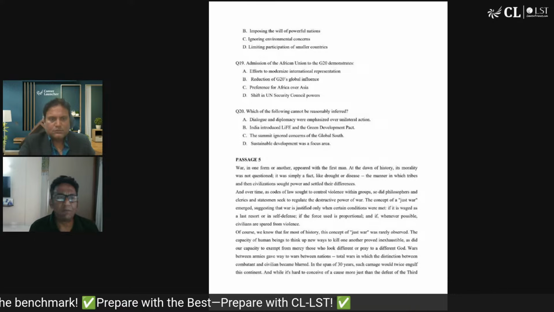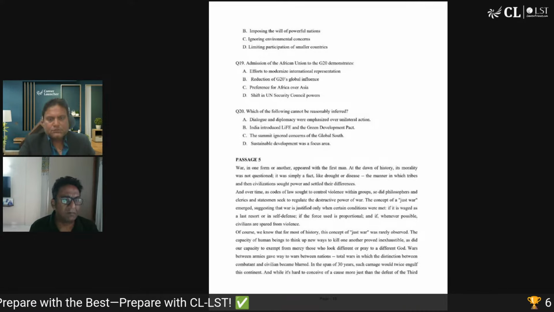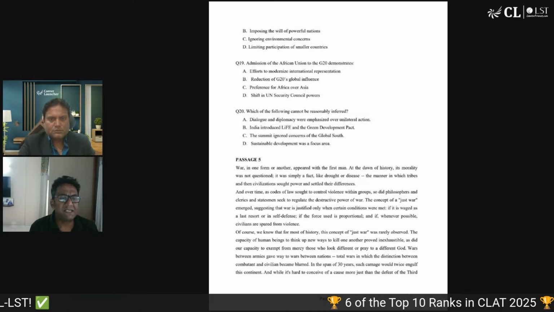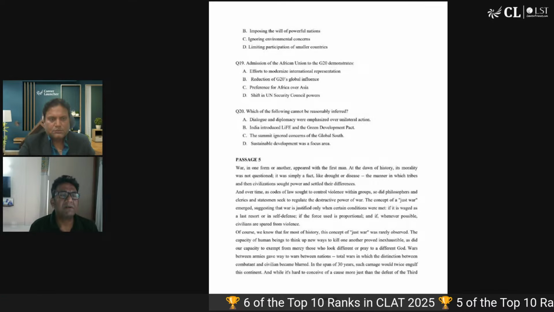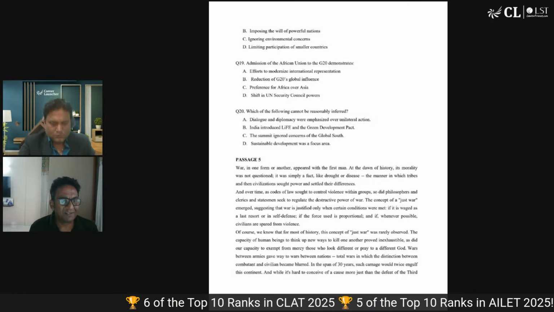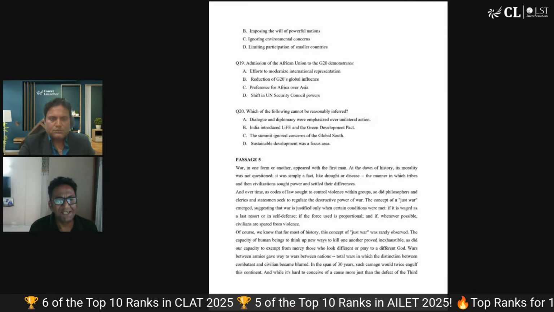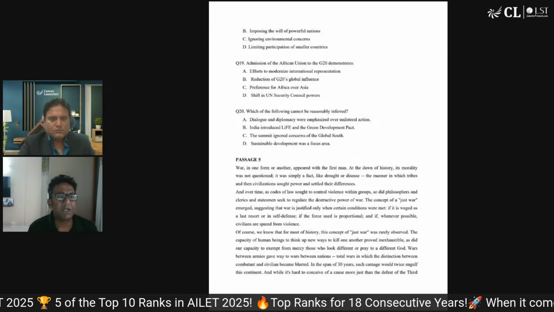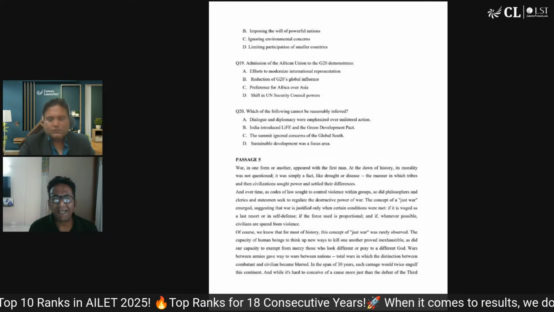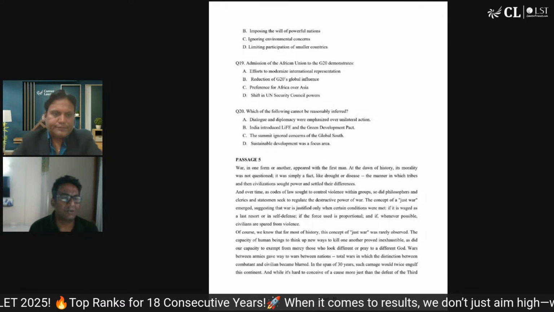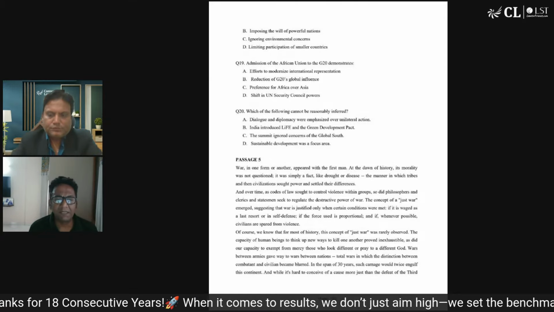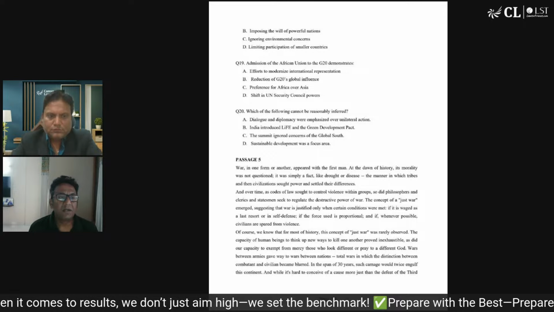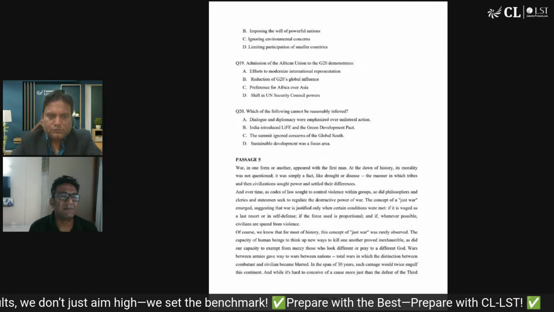Now, does it mean they won't come? No, there's no guarantee that they won't come. But it is also a bit of an indication that, look, it is a test of effective language, effective communication, not literary English that is being tested, right? And this is something that you see the world over. Whether you take a CAT or a LSAT or an LNAT or something, they are testing your ability to understand the language, to comprehend, not the style and stylistic elements.